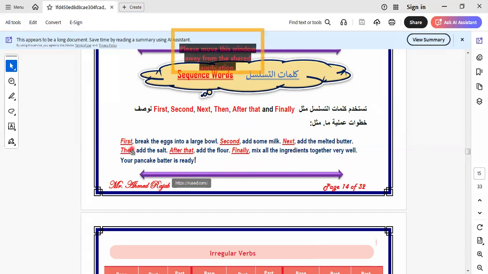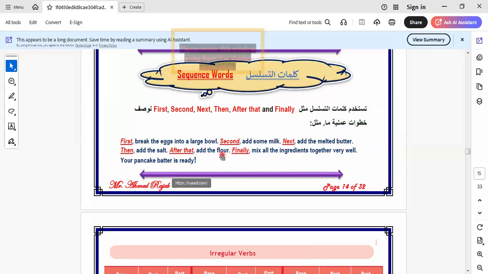So what can I do? How can I make this dish or this recipe? First, break the eggs into a large bowl. Second, add some milk. Next, add the melted butter. I think all of us know melted butter. Then add the salt. Then add the flour. Finally, mix. The flour is white.